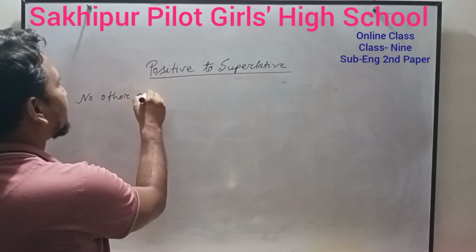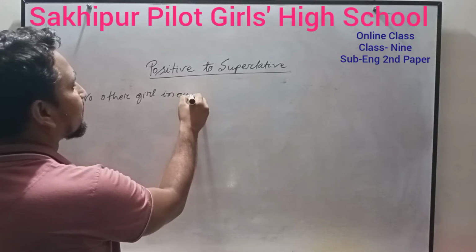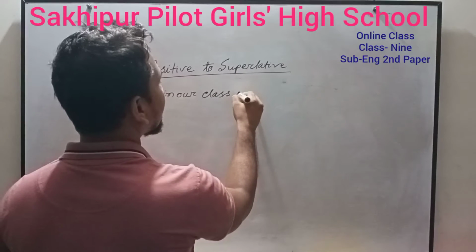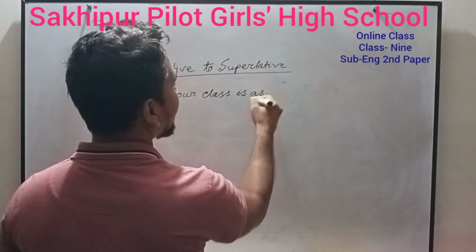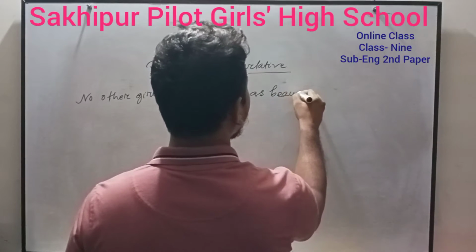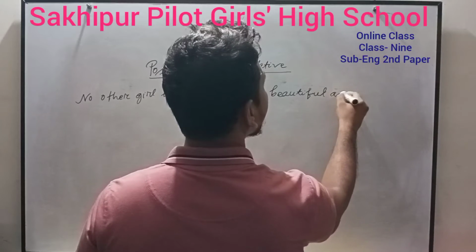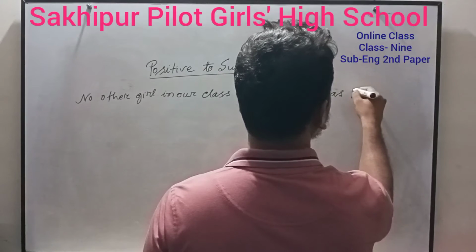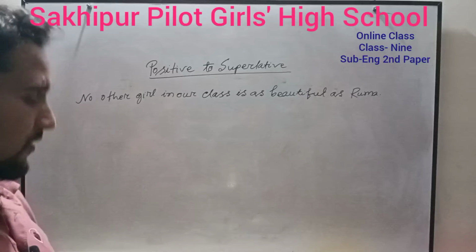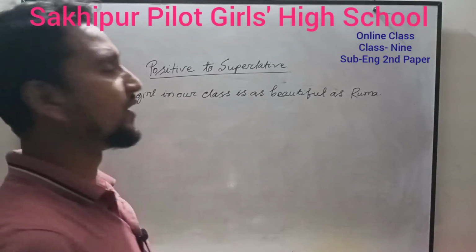For example: No other girl in our class is as beautiful as Roma. "No other" is a feature of the positive degree, and "as" is the main feature.